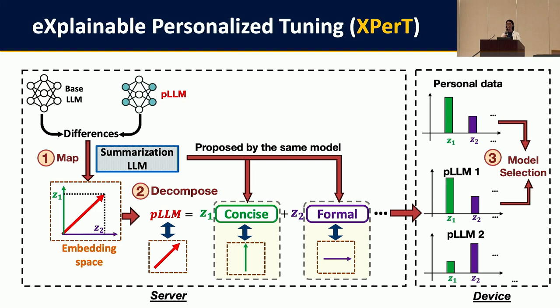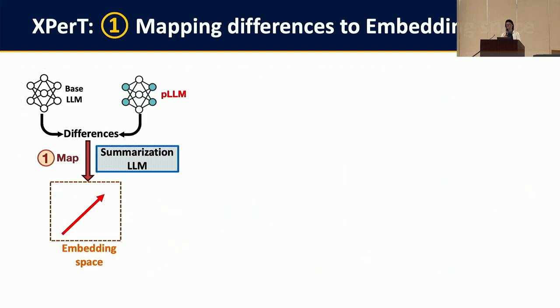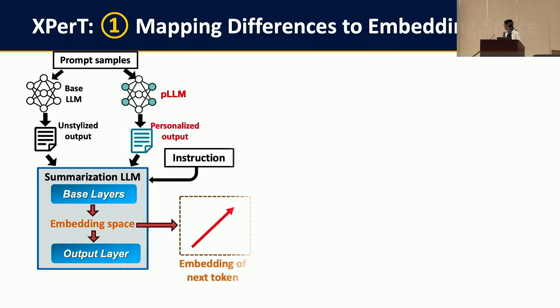And in the following slides, I will explain some technical details of these three main steps in EXPERT. The first step is to map the difference to embedding space. And here is a more detailed flow of this process.